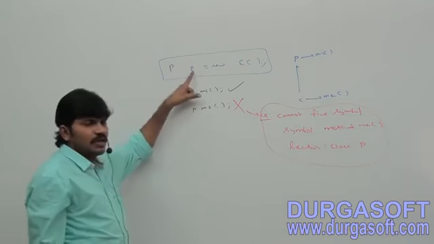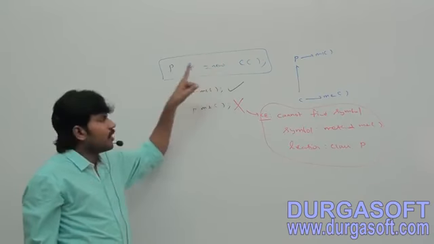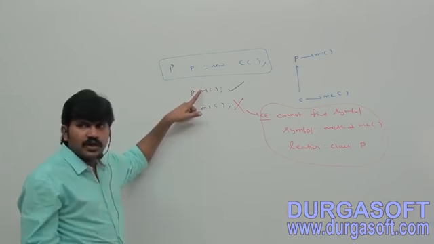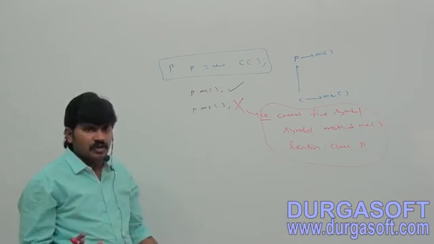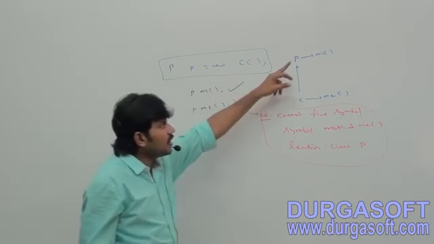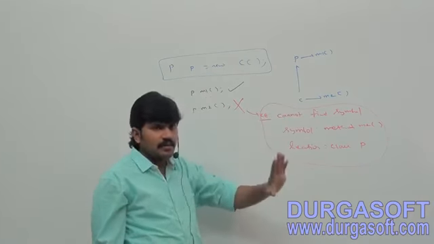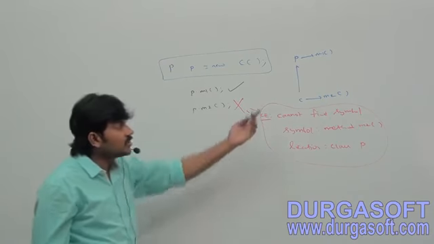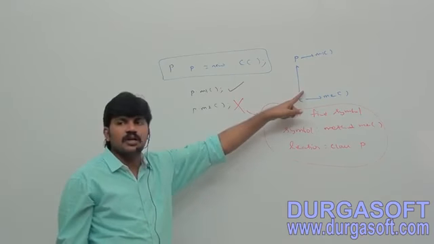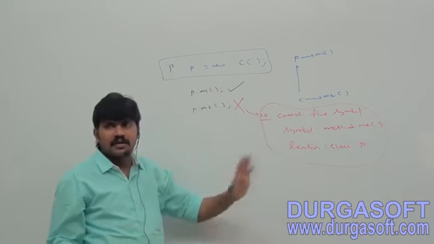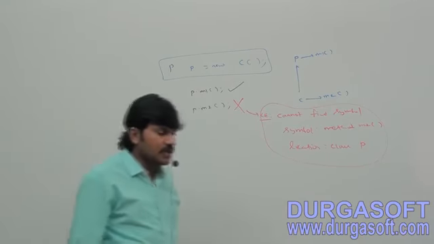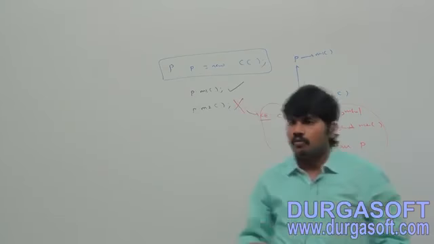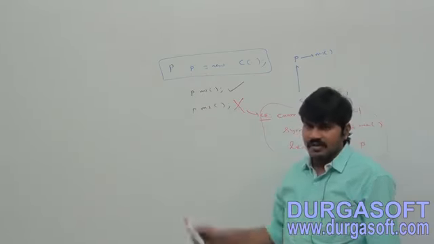Sir, very important. A parent reference can be used to hold a child object, but by using that reference, we can call only the methods available in the parent. Child specific methods we can't call. Suppose the parent class method is overridden in the child, at runtime the child method only will execute. But child specific methods, the methods which are there only in the child but not in the parent, we can't call by using that reference. Then immediately we may ask, sir, then what is the use of giving the parent reference?